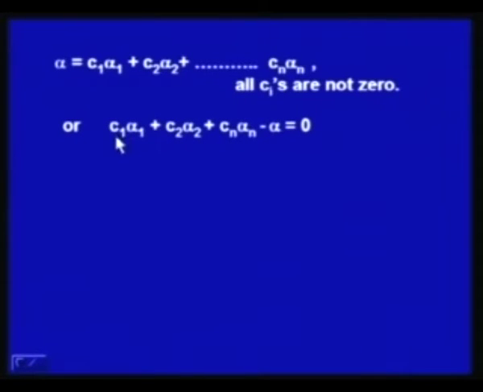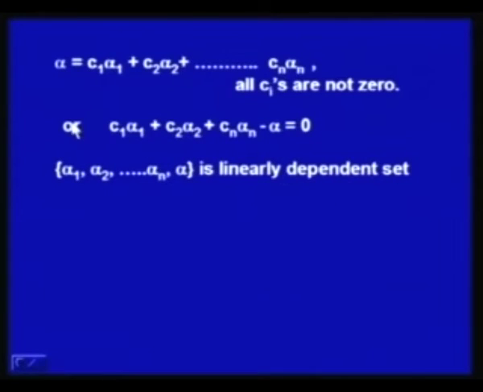and that means C 1 alpha 1 plus C 2 alpha 2 plus ... plus C n alpha n minus alpha is equal to 0. That means, all C i's are not 0, some of them may be 0, but all of them are not 0. So, this set alpha 1, alpha 2, ..., alpha n together with this alpha is a linearly dependent set.